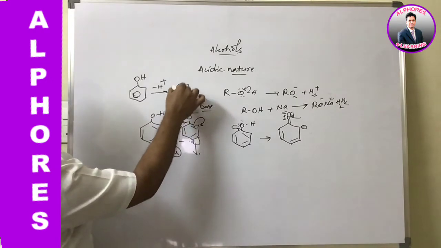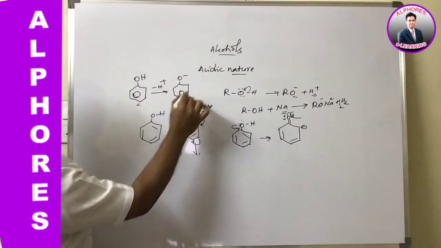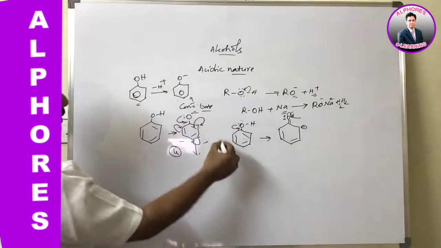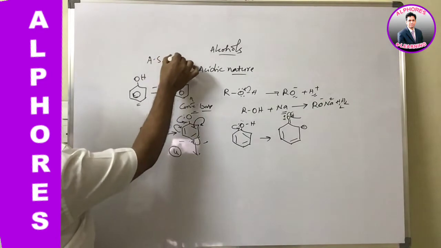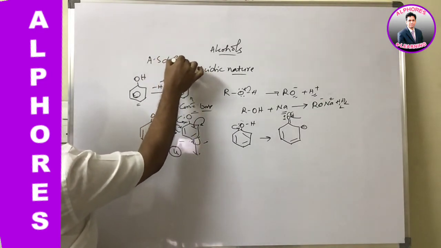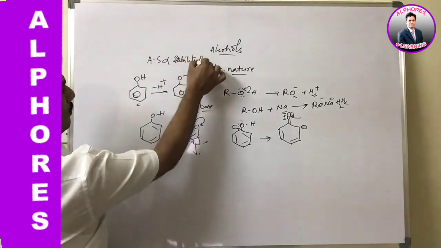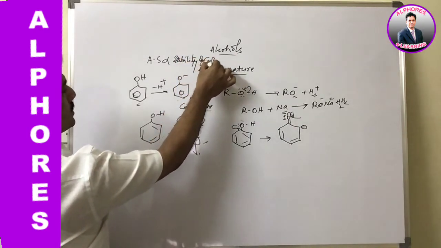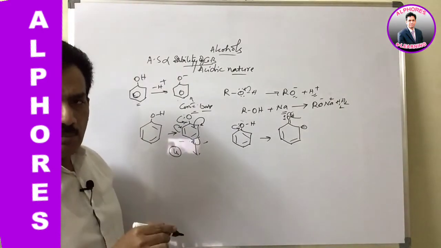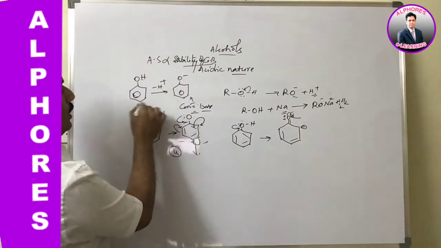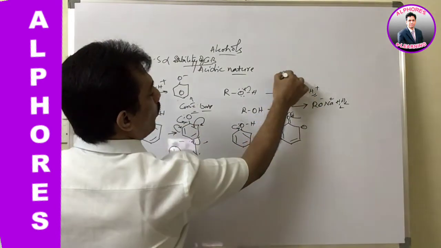This is the conjugate base of phenol. When it is more stable, the acidic strength is directly related to the stability of the conjugate base. So as phenoxide is more stable, it is more acidic.